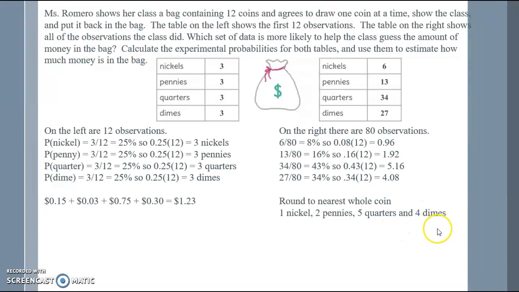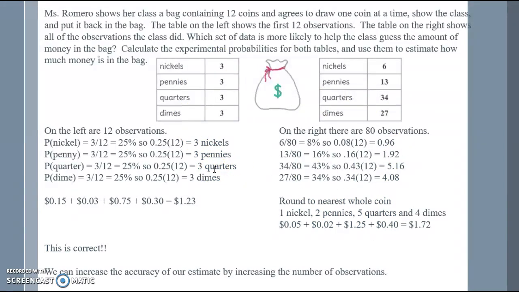And then multiplying them by their respective denomination, we have 5 cents plus 2 cents plus $1.25 plus 40 cents, so $1.72, which is the correct answer. So notice that based on more observations here, we're increasing the accuracy of our estimate by increasing the number of our observations.